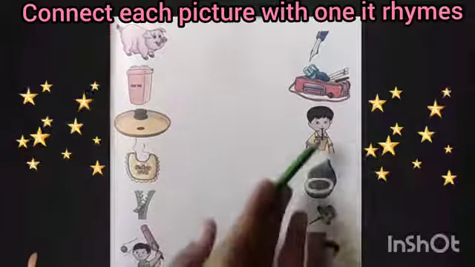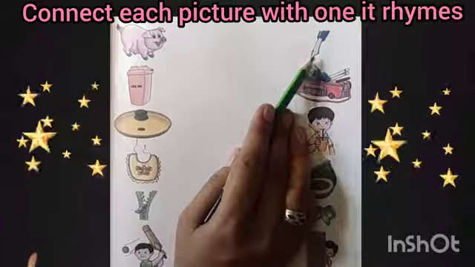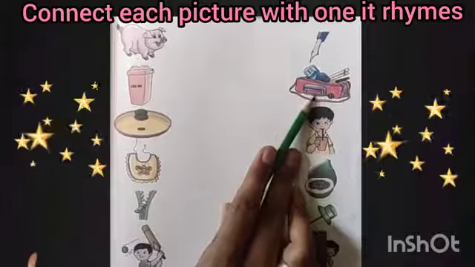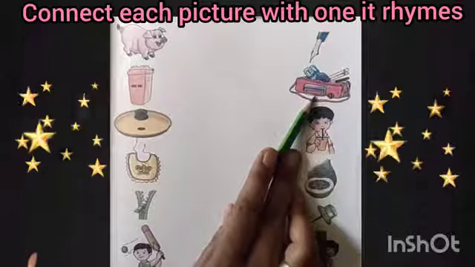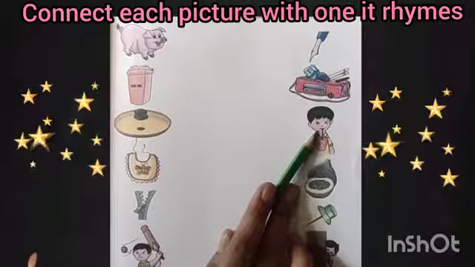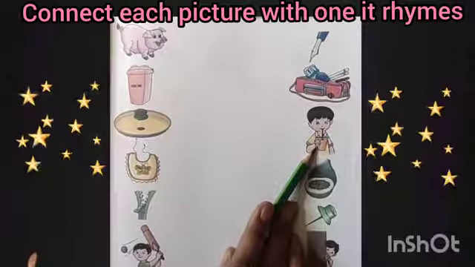Now let us start. This is the picture of pin. This is of "in" sound. This is the picture of kite. This is of "it" sound. This is the picture of sip. This is of "ip" sound, so we will not match.